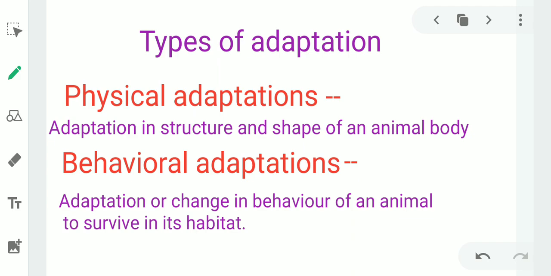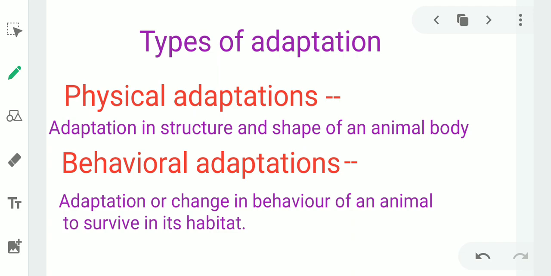Second type of adaptations are behavioral adaptations. Means when there are changes in behavior of animal. For example, some animals and insects migrate from one place to other in winter season. Grey whales migrate from Arctic Ocean to coast of Mexico.